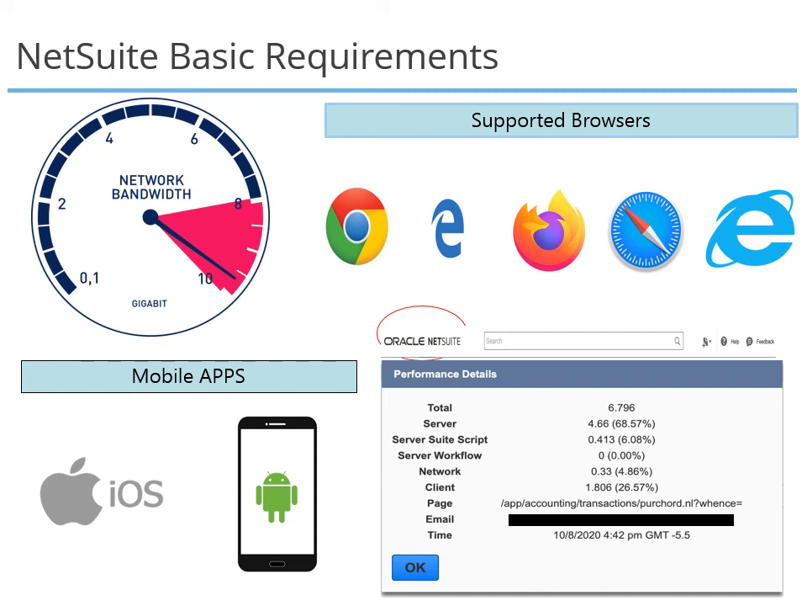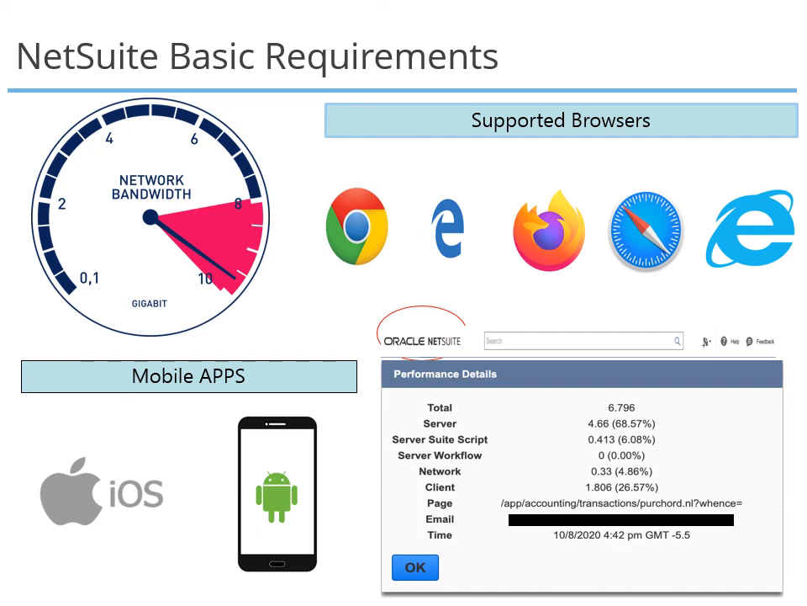Client displays in seconds and as a percentage the total page load time for the computer to render the page. Page displays the web address of the page you are viewing in the application. Email displays the email address associated with the account. Time displays the system date and time and client data page load time.